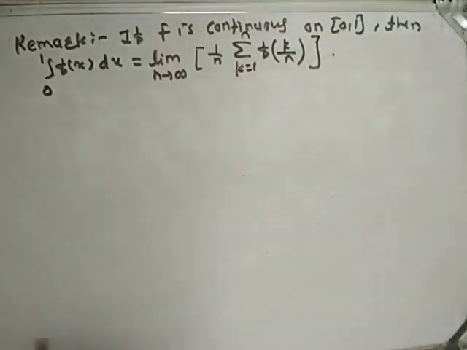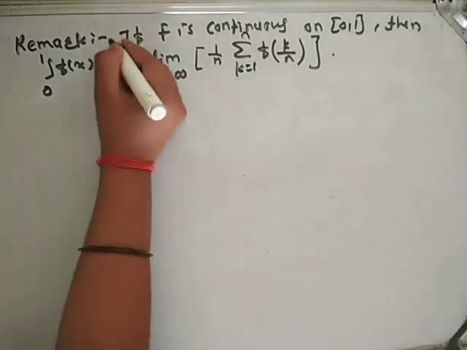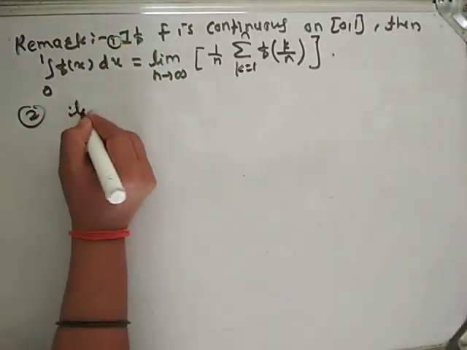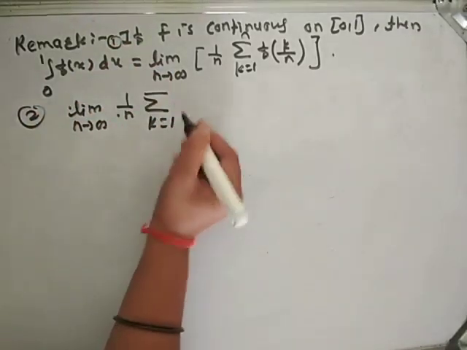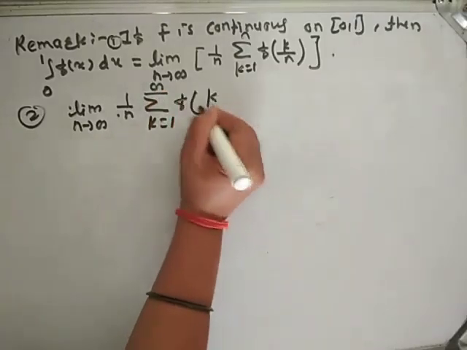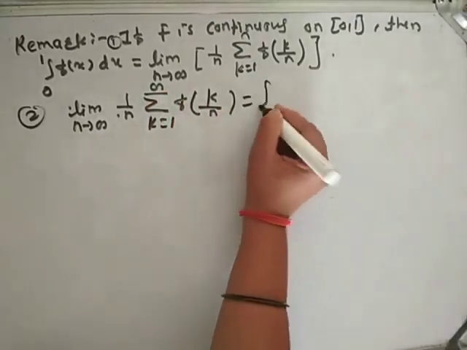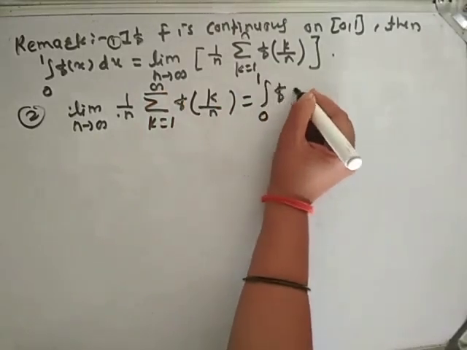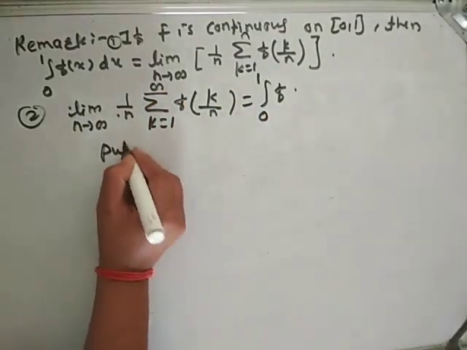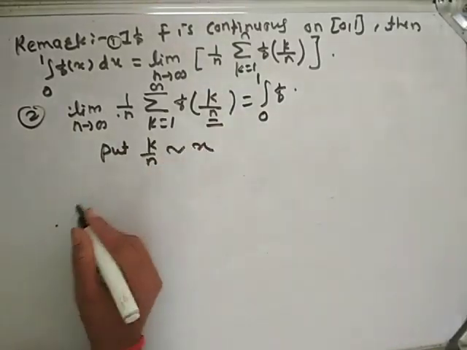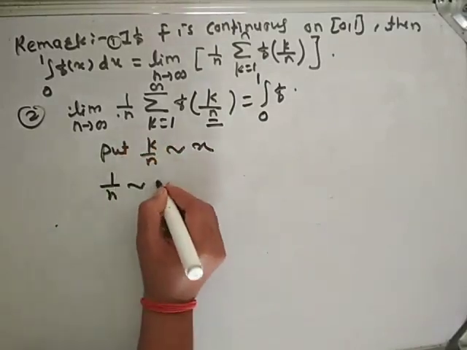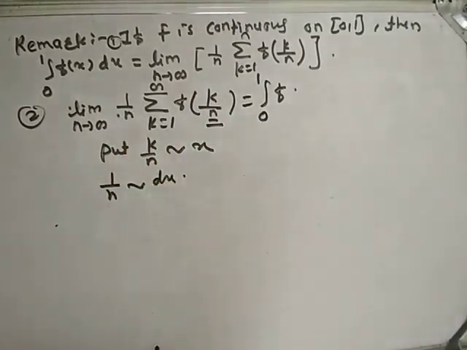Here we put k by n equivalent to x and 1 by n equivalent to dx.